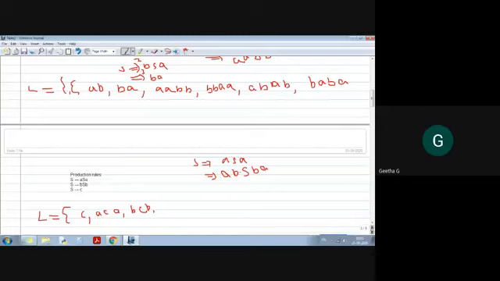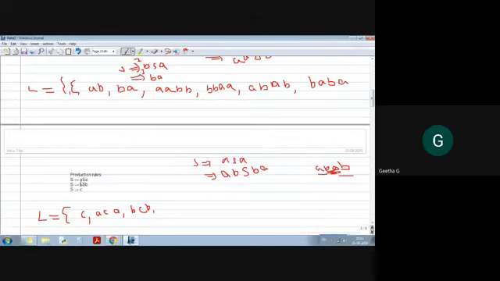And this cannot be generated. AB cannot come, so please remember, you cannot get AB here because in between I need something. And this is also not possible. S is not generating BA or AB.